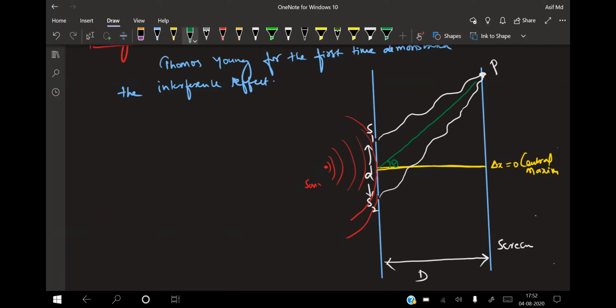Now see, what is the extra distance in this one, beta? Can anyone tell me what the path difference between them is? What do you mean by path difference? It is the distance traveled by the light waves. What is the larger distance? S2P minus S1P will be your larger distance for this one, isn't it? So if I take that larger distance, when two lights are going from here.